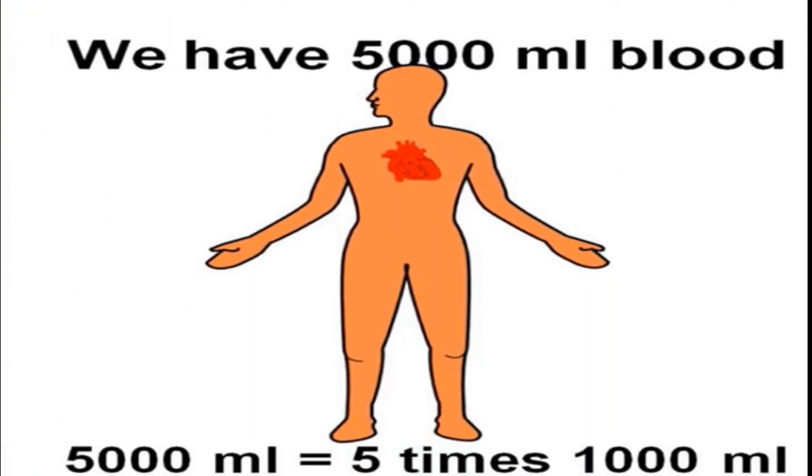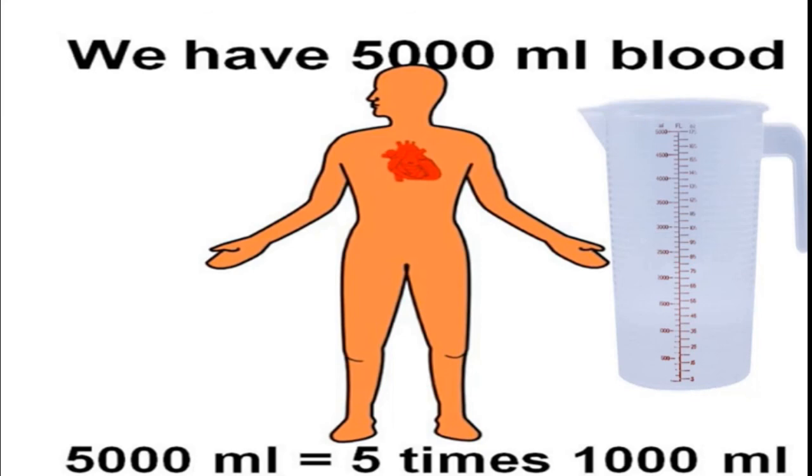Students, we have 5000 ml blood in our body. 5000 ml means 5 times 1000 ml, means 5 times 1 liter. That is 5 liter, isn't it? In our body, 5 liters of blood is there. It is equal to, see this measure, this is 5 liter.